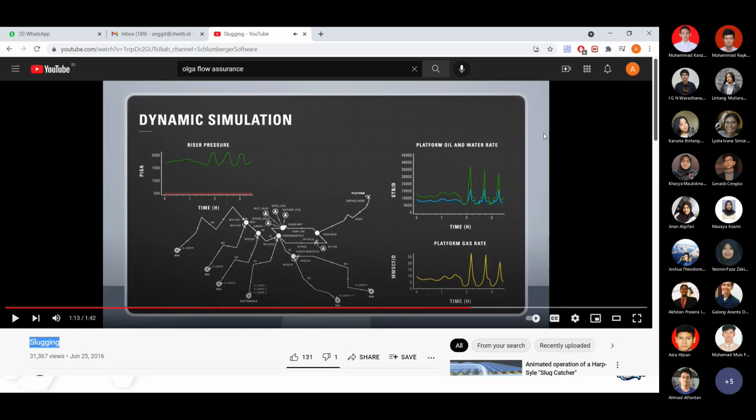So you can see over here again, this is a real world application where you have a network of pipeline. You can see in this example, maybe at least we have 1, 2, 3, 4, 5, 6 wells, and some of the manifold or the collecting facilities before it is sent to the platform.